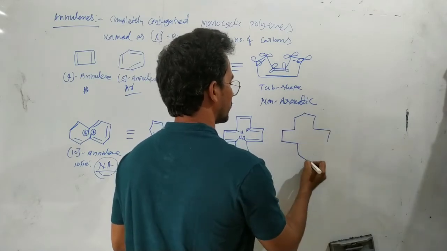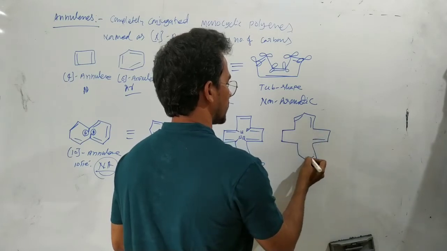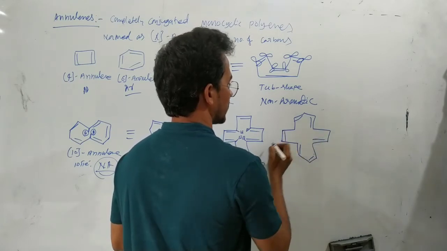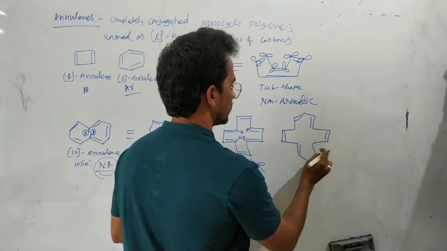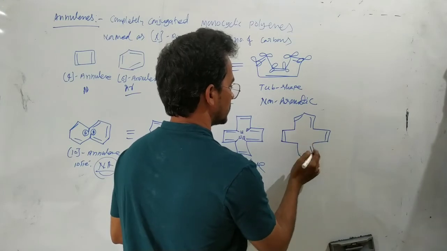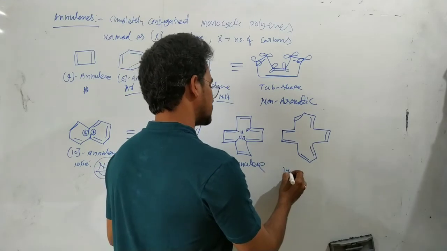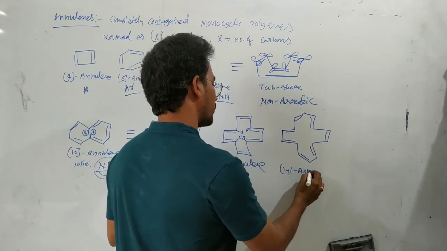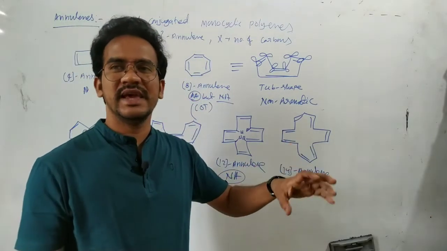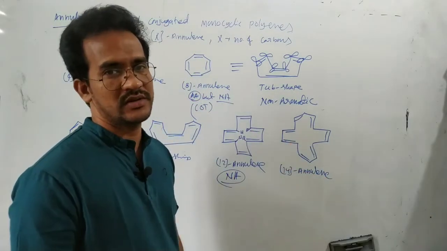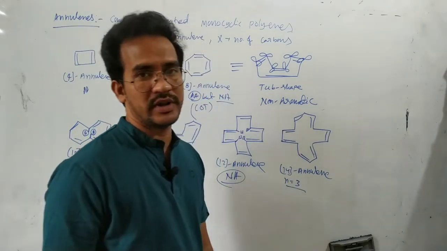And next, coming to 14-annulene. This pi bond, this pi bond, this pi bond, this pi bond, and this is a pi bond. Sorry, this is a pi bond, here pi bond, this is a pi bond. So this 14-annulene is aromatic, because n equals 3, with 14 pi electrons.